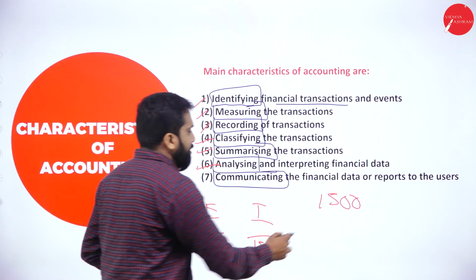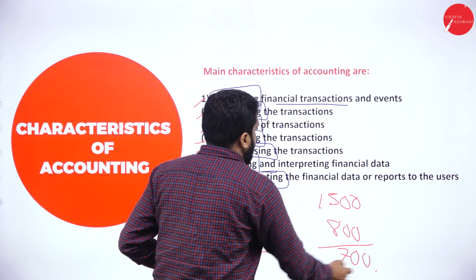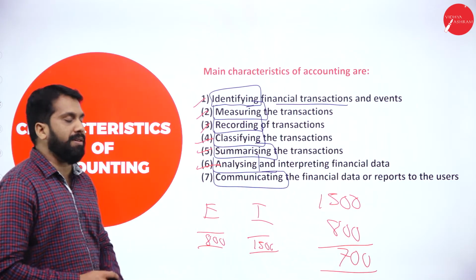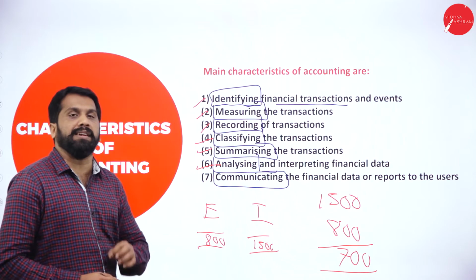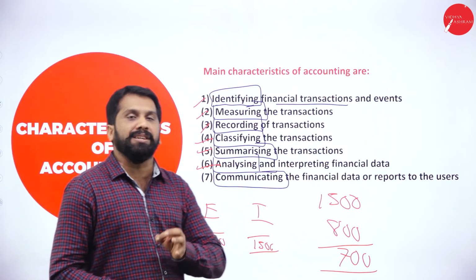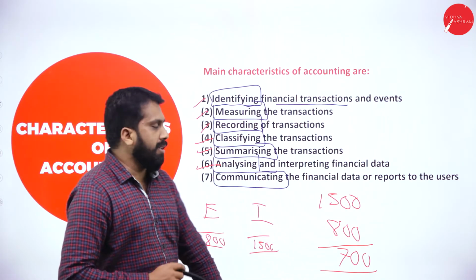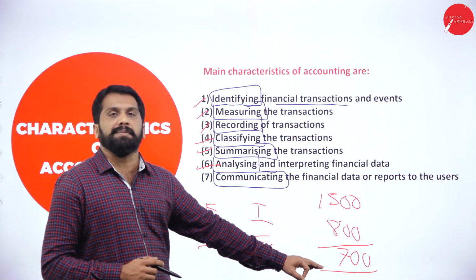Your expenditure is 800. So you will analyze, you got a profit of 700. Why? Because your income is 1,500, expenditure is only 800. Clear? So you analyzed your profit is 700.